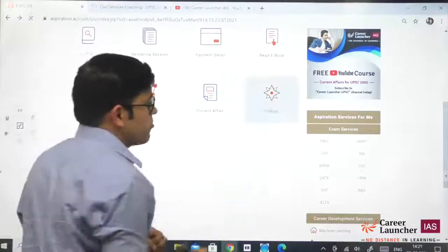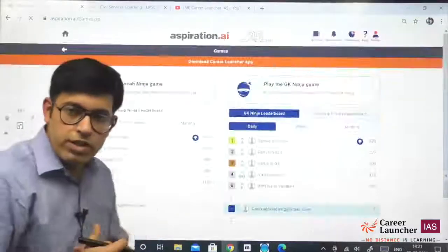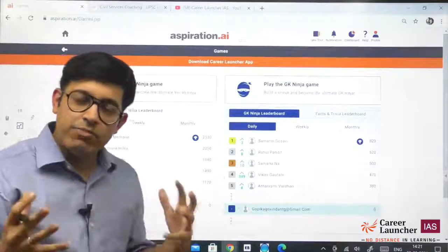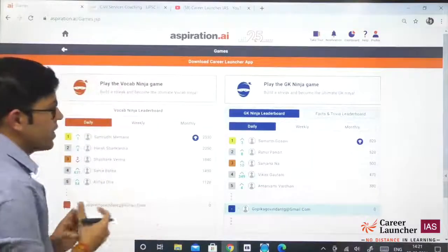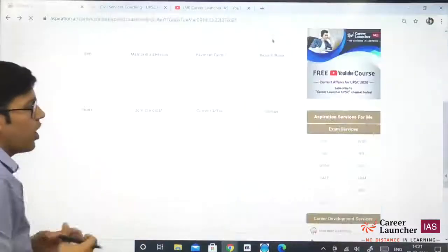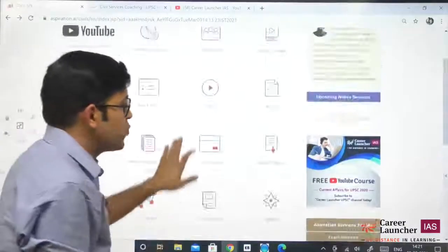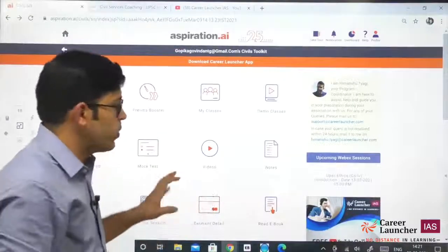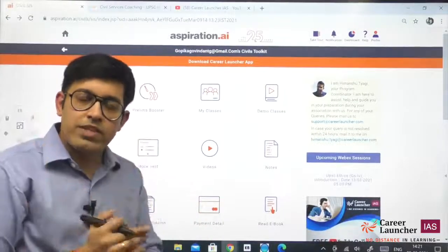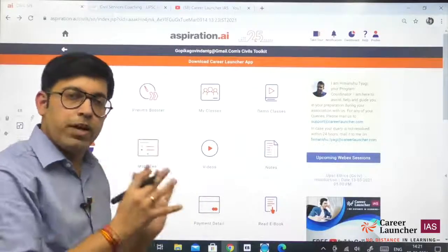And there are certain games also provided in case you are bored with the studies and want a refreshing academic games session. There are some academic games that we have created for you which can be accessed from the games tab. So this is all about aspiration.ai. This is a one-stop solution for every student where you can access every service that is being provided to you from one particular place only.